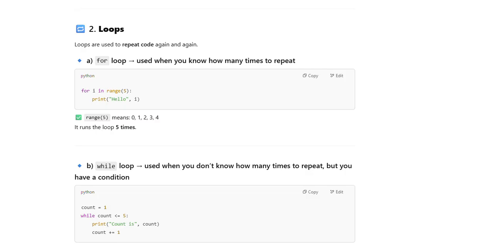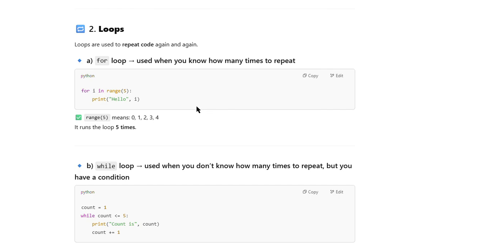Now let's discuss loops. Loops are used to repeat code again and again. For example, a for loop is used when you know how many times to repeat. For example, for i in range of 5, it's going to iterate 5 times because the range is 5. See, we are printing i. Always iteration starts with index 0. So range 5 means it's going to print i as 0, 1, 2, 3, 4. It runs the loop 5 times.